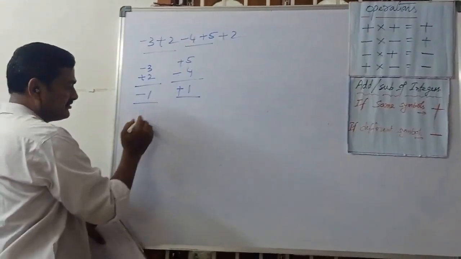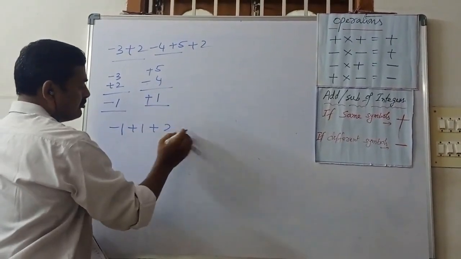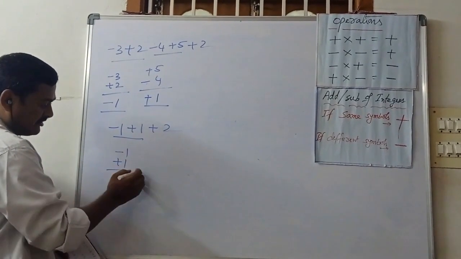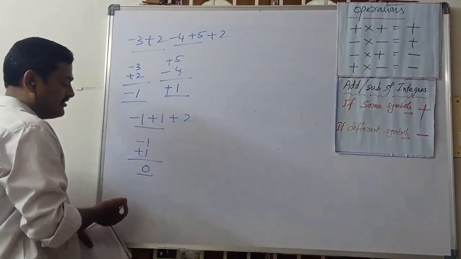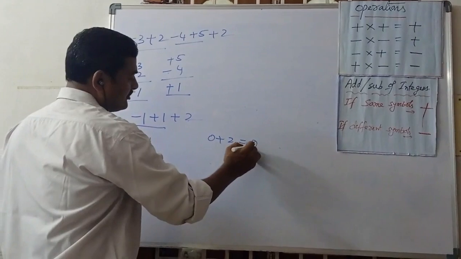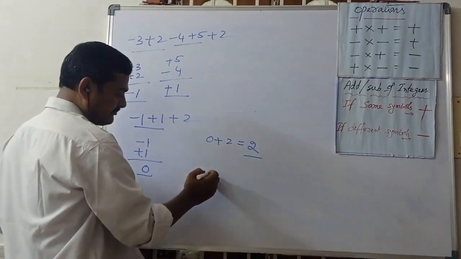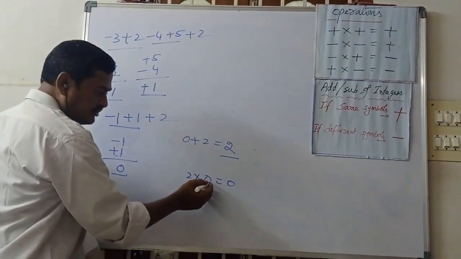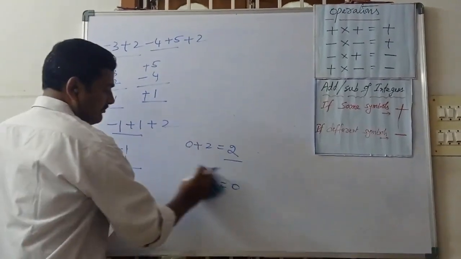Now for these two results, this value. And for these two results, plus value, this value. And lastly, 2 is there. Now again for this we want to simplify. Minus 1 plus 1. Different symbol means we can subtract, 1 minus 1, 0. We cannot keep any symbol. Plus 2. Here the result is 2. So 0 plus 2. Any number plus 0, same number. Any number into 0, for example 2 into 0, 0. Any number into 0, 0 will come.